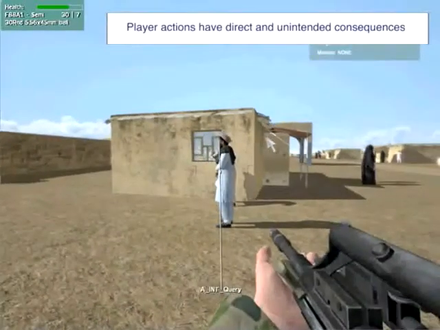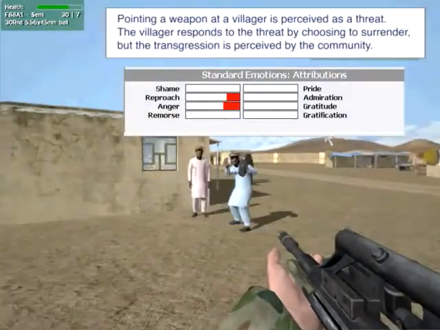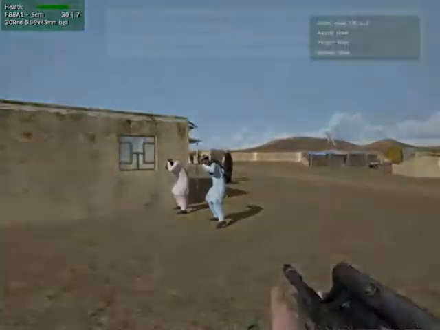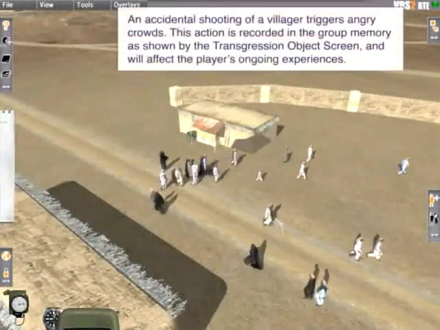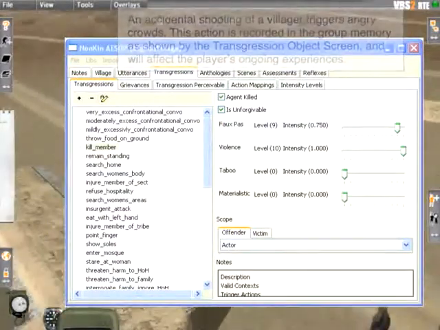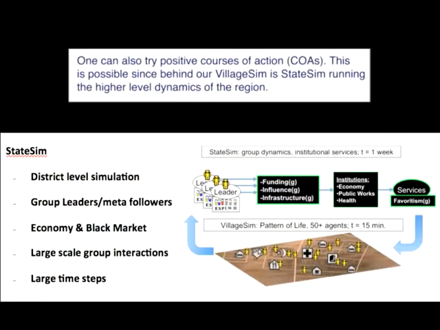Player actions have direct and unintended consequences. Pointing a weapon at a villager is perceived as a threat. The villager responds to the threat by choosing to surrender, but the transgression is perceived by the community. An accidental shooting of a villager triggers angry crowds. This action is recorded in the group memory as shown in the transgression object screen and will affect the player's ongoing experiences. One can also try positive COAs.